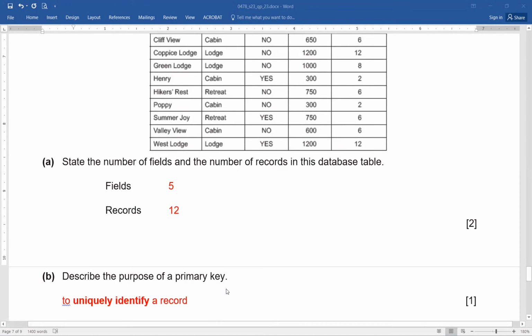Now the next question, describe the purpose of a primary key. By the way, here they're not asking about the primary key, but they're simply asking you what is the purpose? Simply to uniquely identify a record. So the primary key's job is always storing the unique values through which you can identify the record in the whole table.